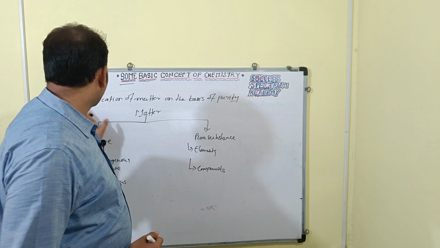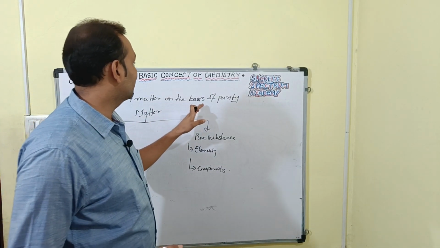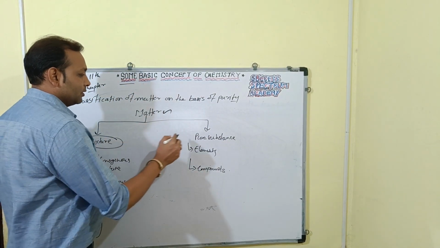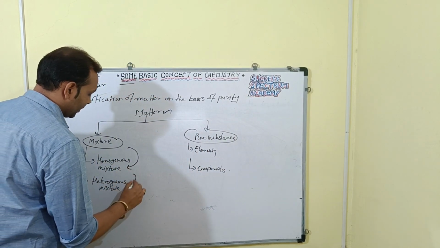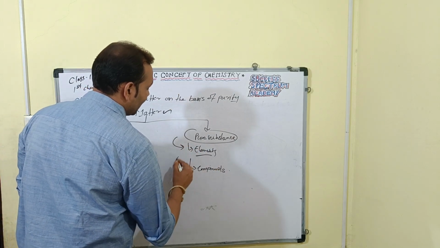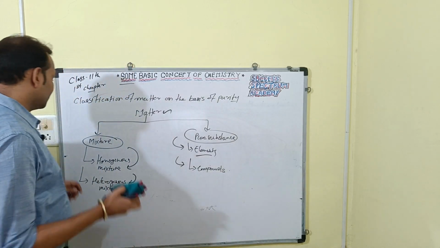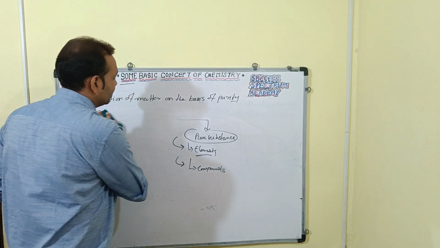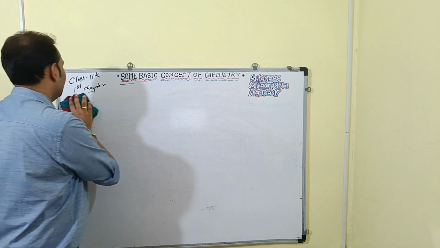So here we discussed the classification of matter on the basis of purity. Matter can be classified as mixture and pure substance, mixture is further classified as homogeneous mixture and heterogeneous mixture, and pure substance is further classified as elements and compounds, right, yes or no. Now we'll see the definitions: what is a mixture, what is a homogeneous mixture and heterogeneous mixture, and what are elements and compounds.